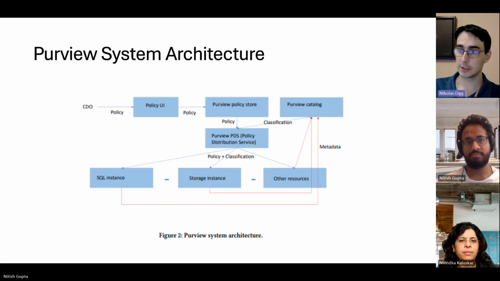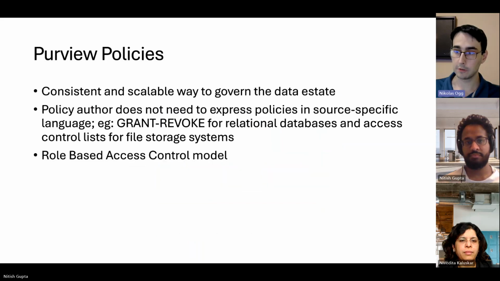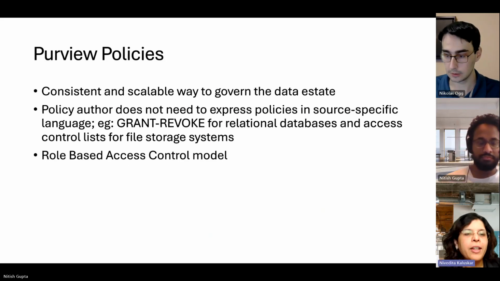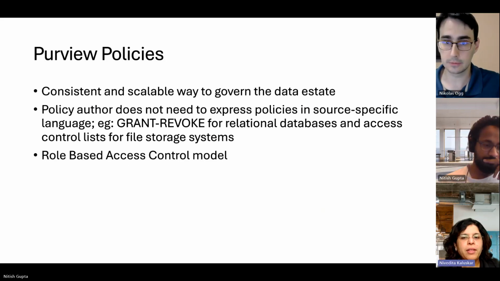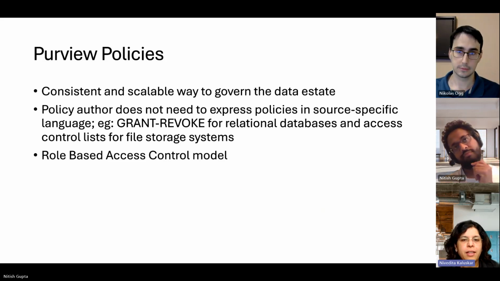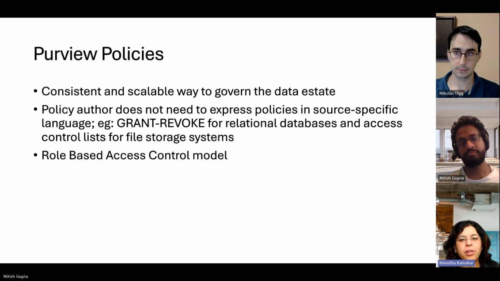Next, Nivedita will describe the way Purview policies are built as well as the workflows used in Purview. Thanks, Nicholas. So we'll go over Purview policies, which are essentially a consistent and scalable way to govern the data estate. Policy author does not need to express policies in source-specific language and, for example, grant revoke for relational databases and access control lists for file storage systems.